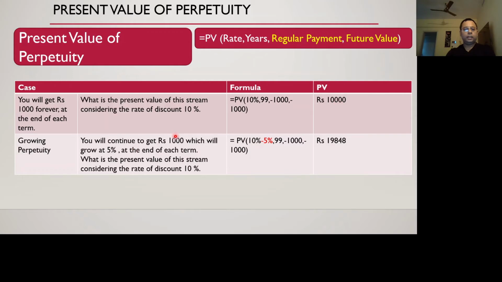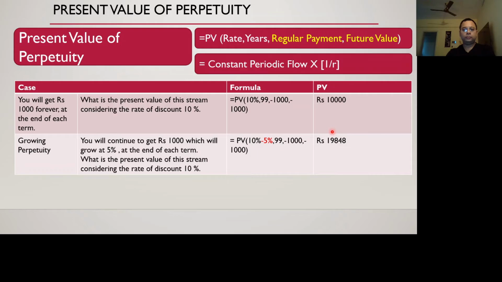And then the other case is a growing perpetuity, where we have discounted the inflation also, and this value becomes 19,848. According to the book, the formula is constant periodic flow multiplied by 1 divided by r. This growing perpetuity is not covered in the book. I know it from my personal experience.